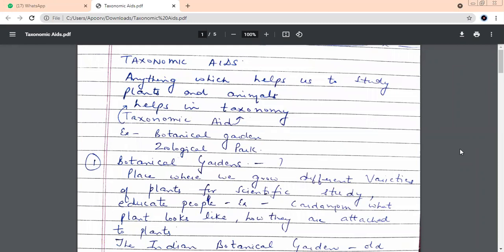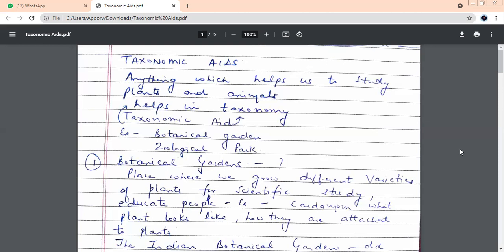Okay, now define taxonomic aid. Come on, try and define taxonomic aid, beta. Not such a difficult thing. It's on your screens also. Help. Anything which helps in what? Taxonomy.